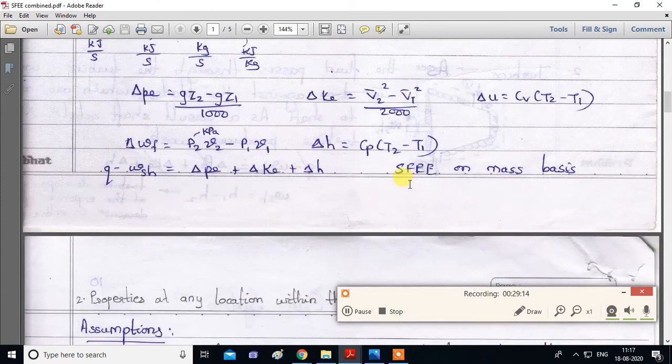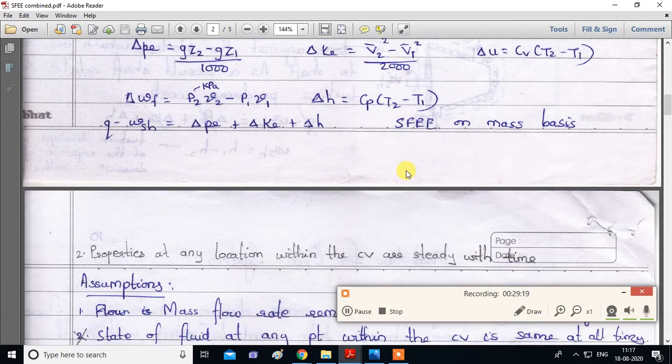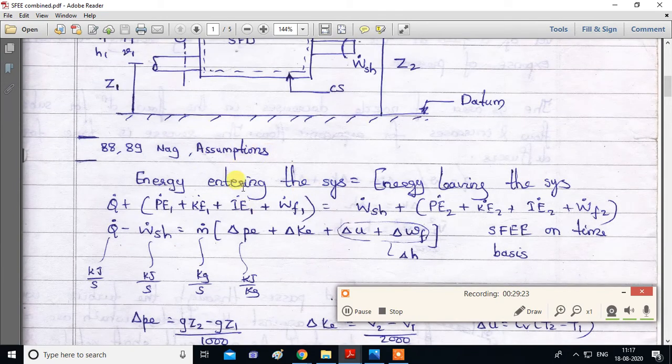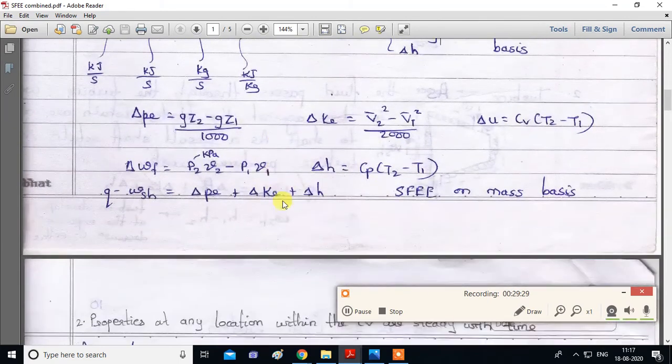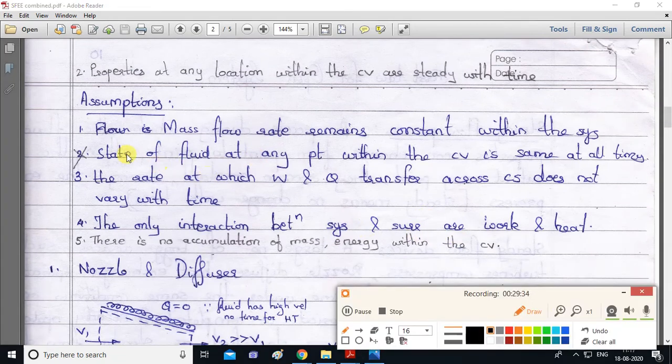Okay. Next, we'll go through the assumptions. What are the assumptions made for this derivation? Actually, that part should have been taken before the derivation, so we'll go through the assumption part now. These assumptions are very important. There is a theory question on this: write down the assumptions used while deriving the steady flow energy equation.